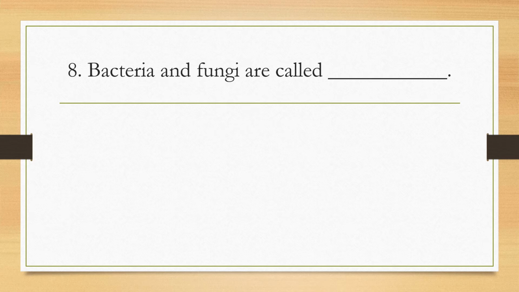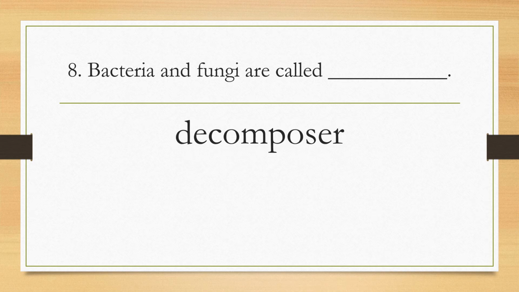Okay, we have here number eight. Bacteria and fungi are called blank. So how do we call bacteria and fungi? We call them decomposers because they break down the dead body of a living thing. So bacteria and fungi are called decomposers. They live on the dead body of a living thing.